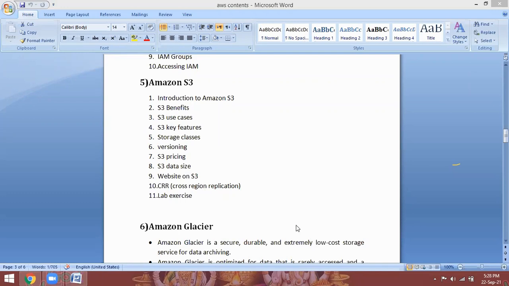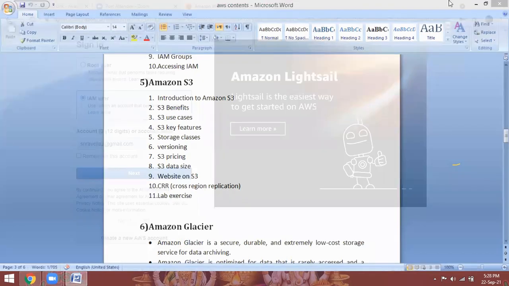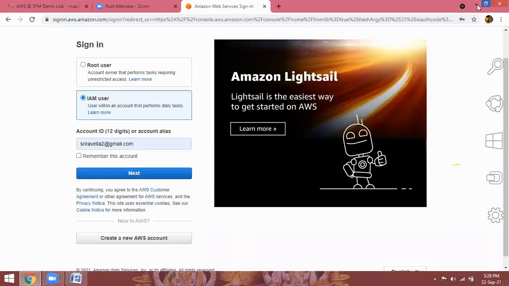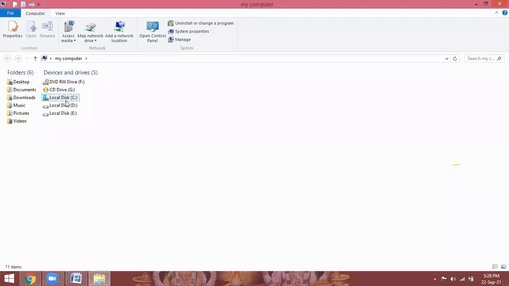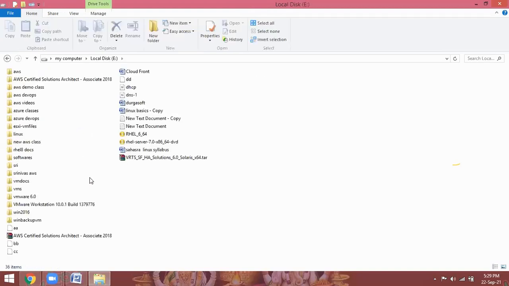Simple example again. Go to my computer. First my disk is block level. I divided partitions here, taking the D drive or E drive as an example. Here I stored my data, folders, files, movies, whatever it may be. I am just uploading. I did not create this partition. Somebody is giving me space to store my data in their space, the E drive or D drive.